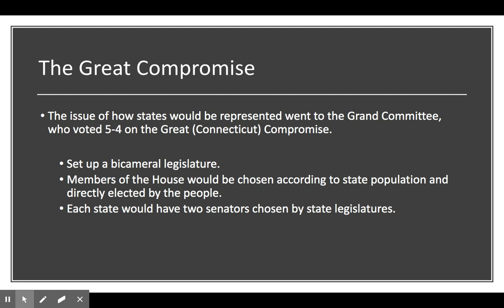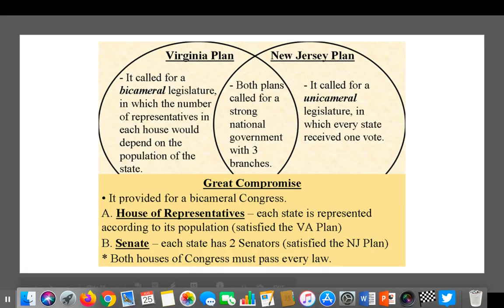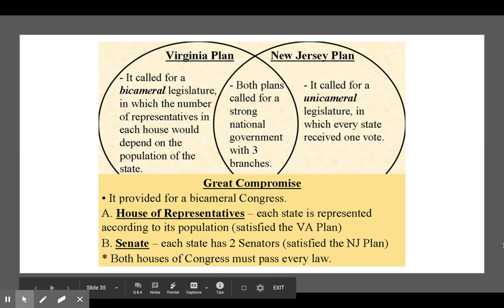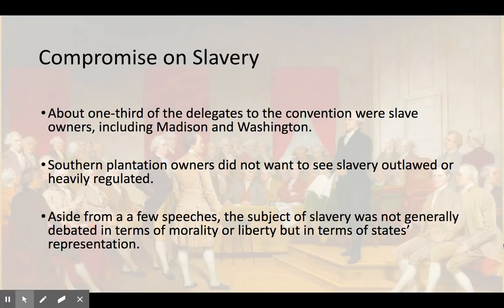Remember, the Virginia plan is going to want representation based on population. The New Jersey plan wants every state to have an equal vote. So that is the compromise here, with the House of Representatives being chosen according to population, and then every state getting 2 senators. Now, this is a chart, if you want to go back and look at it, that really just compares the two plans. It's in the slideshow, so if you want to study this chart, go ahead.